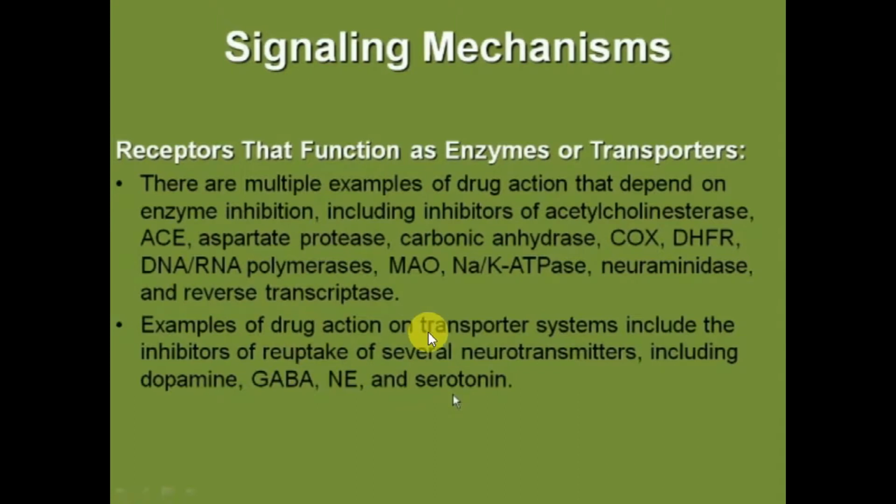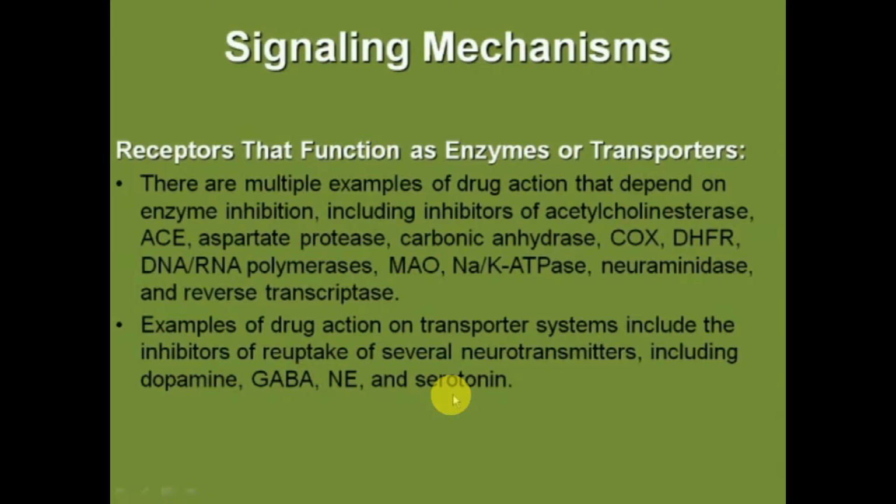Examples of drug action on transporter systems include the inhibition of reuptake of several neurotransmitters, including dopamine, GABA, norepinephrine, and serotonin. So this class will include SSRIs, NSRIs, selective serotonin reuptake inhibitors, norepinephrine serotonin reuptake inhibitors, mainly used in the cases of